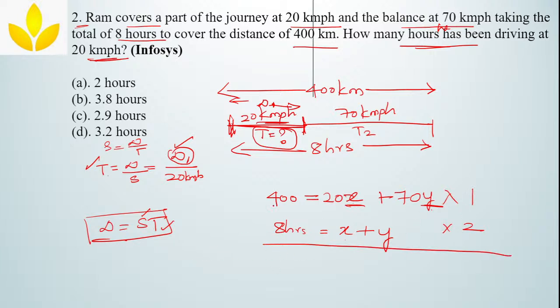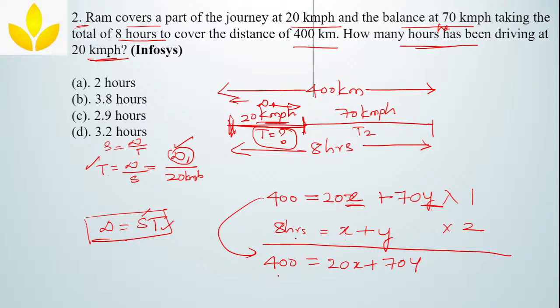Okay, let me write it here. So this first equation will become 400, which is equal to 20x into 1, 20x, plus 70y into 1 is 70y, and this 8 hours into 2, you have to do it.